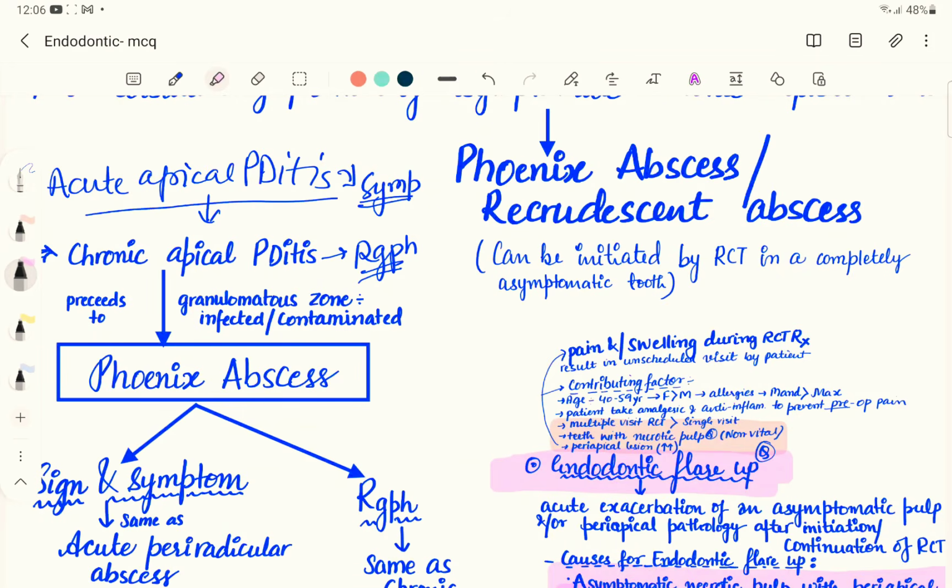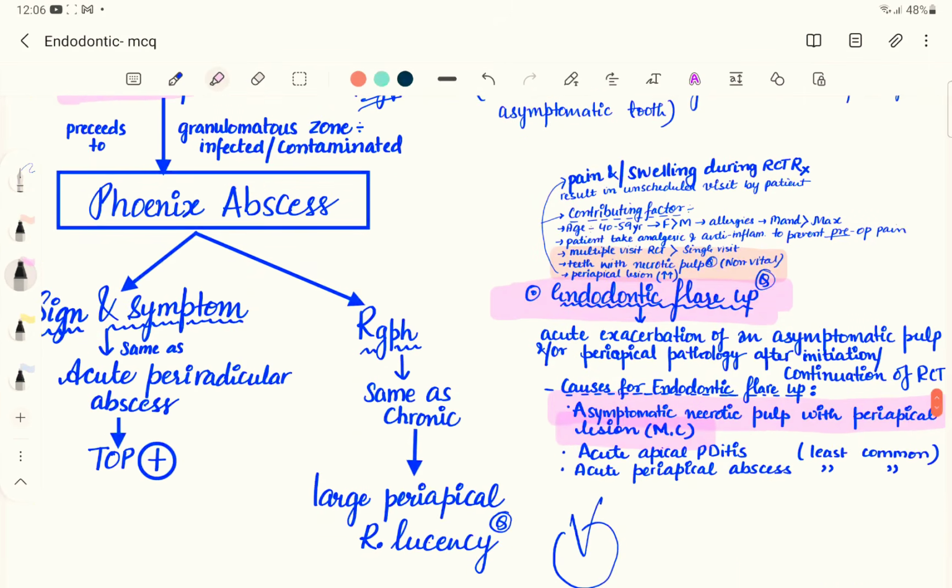So there is a non-vital tooth, and this non-vital tooth is associated with a lesion in the apex. Both phoenix abscess as well as endodontic flare-up are acute exacerbations. But phoenix abscess is an acute exacerbation of chronic apical periodontitis. On the other hand, endodontic flare-up is the exacerbation of an asymptomatic pulp, and this pulp is usually necrotic, a non-vital pulp.